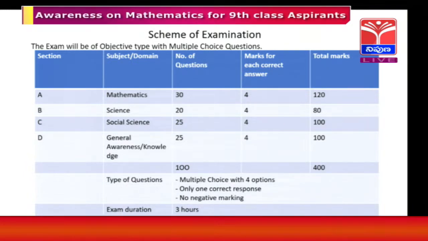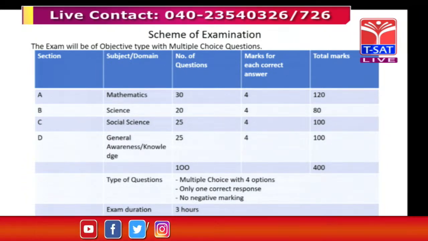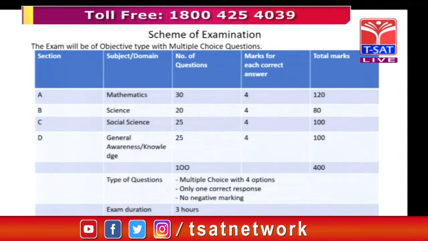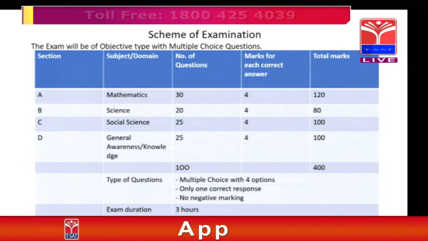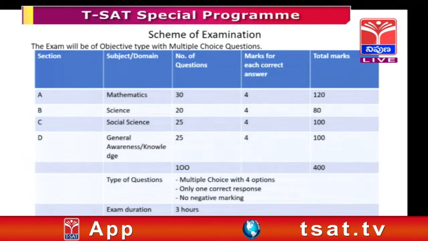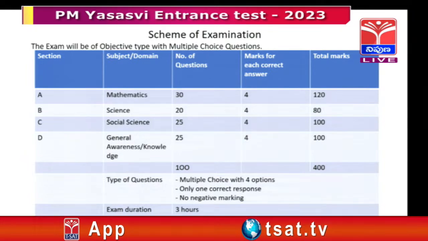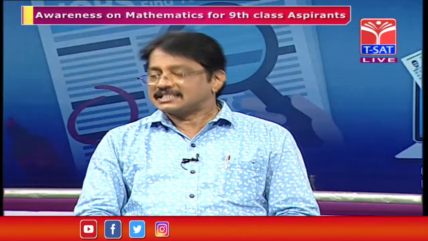For mathematics there are 30 questions. For science, meaning physical science and biological science, both will be considered as science, 20 questions. For social studies there are 25 questions and for general awareness or general knowledge there are 25 questions. More weightage is for mathematics, as Kishore sir said, it is correct.